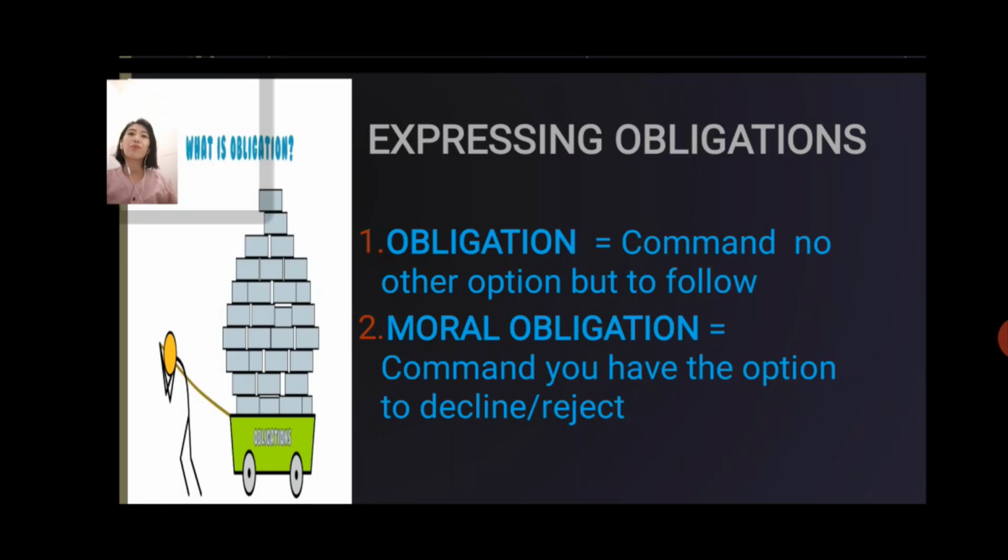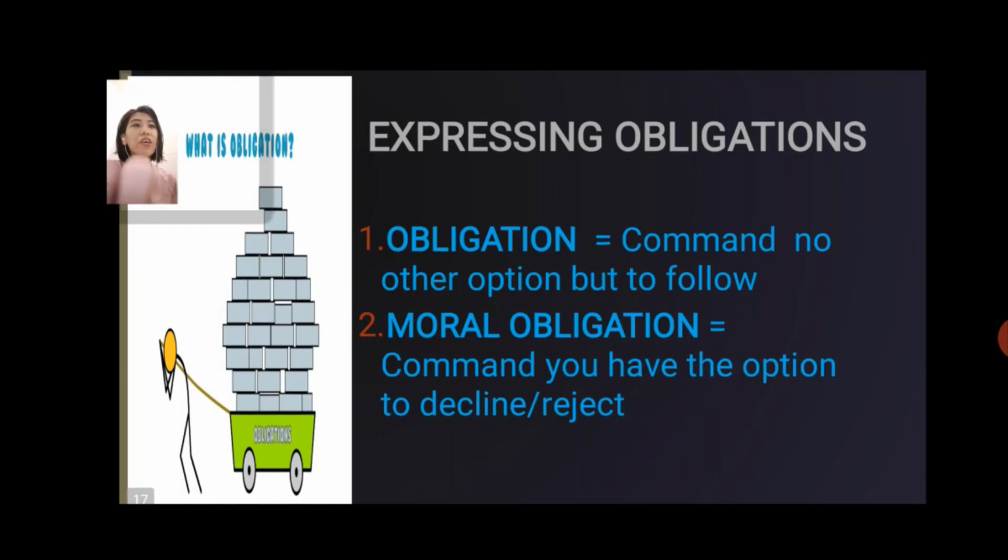When we say obligation, we divide it into two. One is obligation alone: a command, with no other option but to follow. However, moral obligation is an obligation or command, but you still have the option to decline or reject. In obligation, you are obliged to do the action. In moral obligation, you are obliged to do the action because it's in the standard of morality, but you can decline the command. You have the option not to do the action, but it will define your belief in morality. You are doing things because you believe that is the right thing to do.